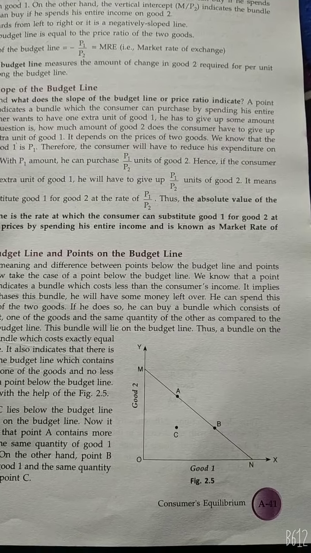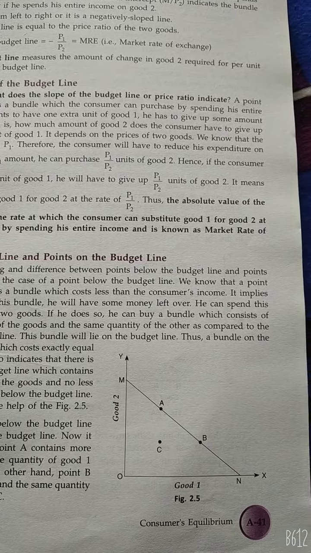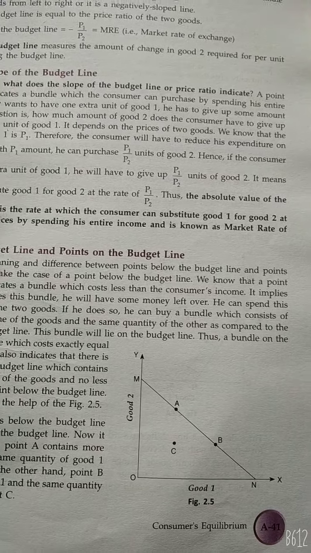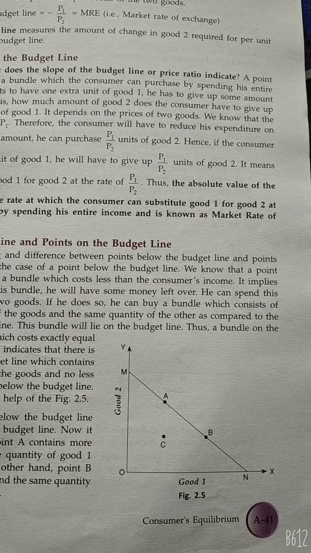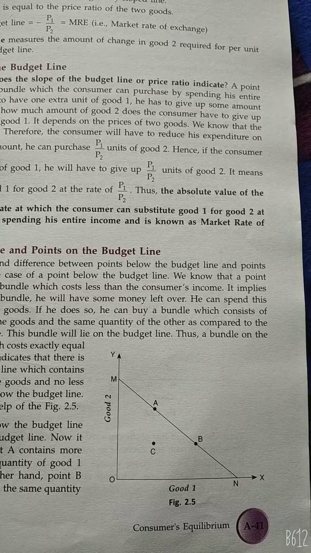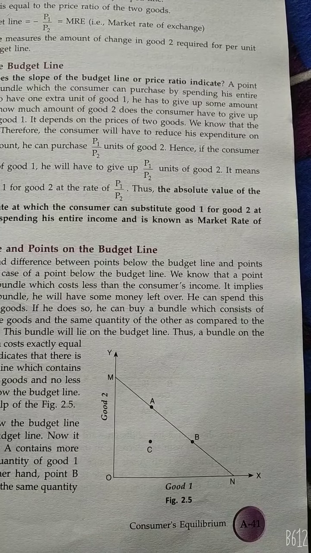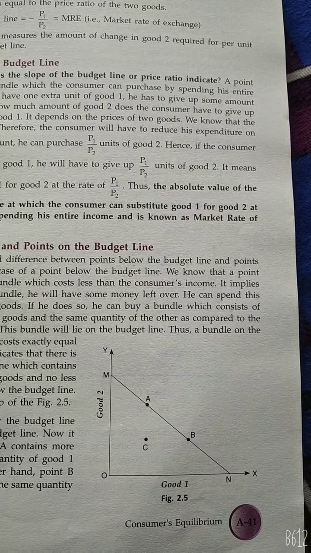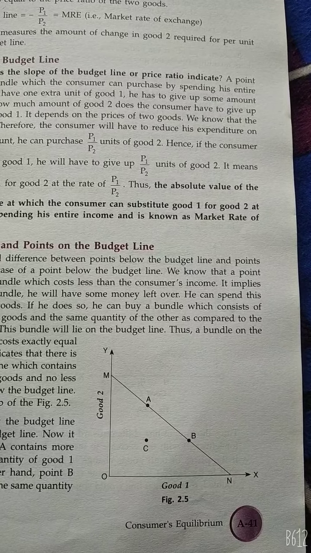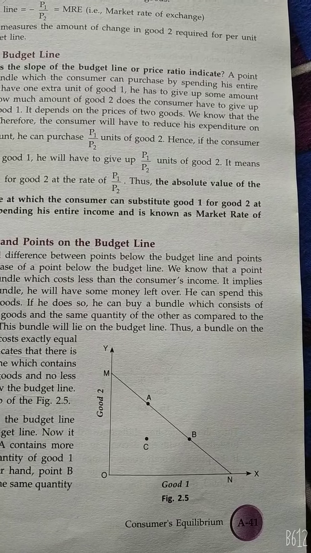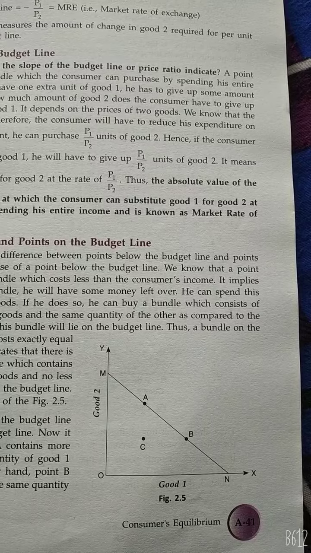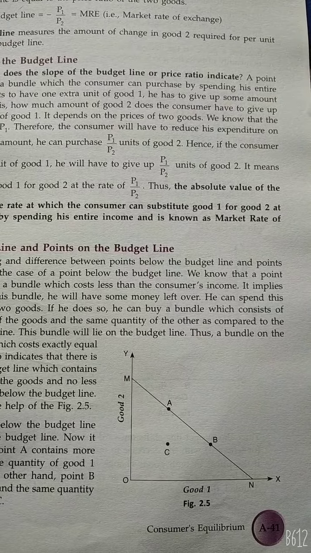The budget line corresponding to the above equation, P1 x1 plus P2 x2 is equal to M, is obtained by measuring the units of goods 1 along the horizontal axis and goods 2 along the vertical axis. By joining different points showing various combinations of two goods, we get a straight line which is called a budget line or price line.